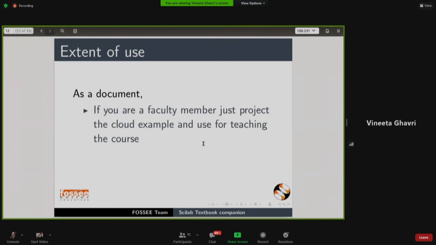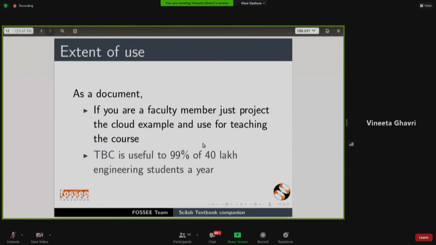If you are a faculty member, just project the cloud example for your teaching, and then you can change the values as I showed you, and make students learn the same way. So TBC is useful to 99% of 40 lakh engineering students a year.